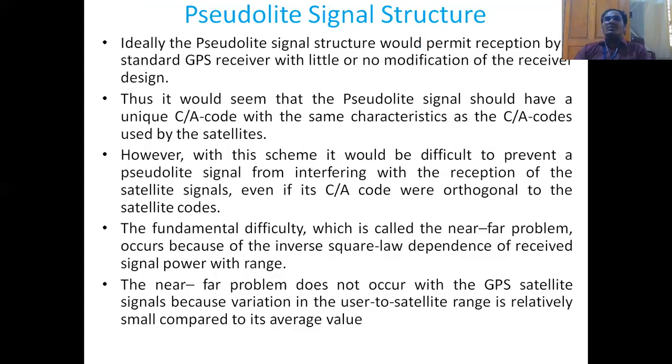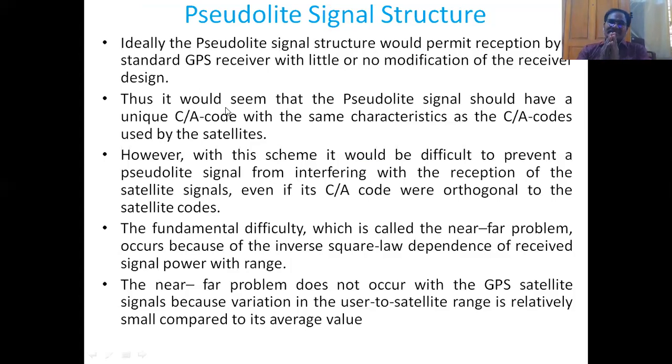Next, what is the structure of a pseudolite signal? We said the pseudo satellites will send a GPS-like signal. It is not a GPS signal. Then what should be the structure of a pseudolite signal? The pseudolite signal structure would permit reception by a standard GPS receiver with little or no modification of the receiver design.